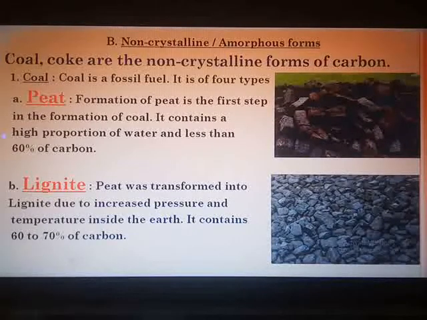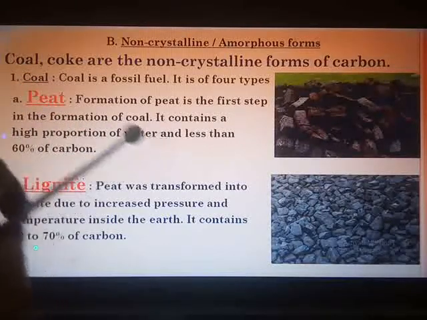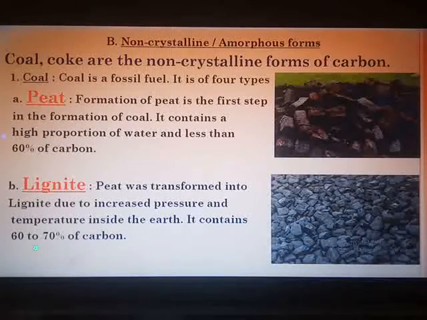The first step in the formation of coal is peat, which contains a high proportion of water and less than 60% of carbon, and hence not much heat can be obtained from this step. The second step in the formation of coal is lignite. This peat, which was the first step, was transformed into lignite due to increased pressure and temperature inside the earth. You know what changes take place inside the earth's crust. It contains 60 to 70% of carbon.